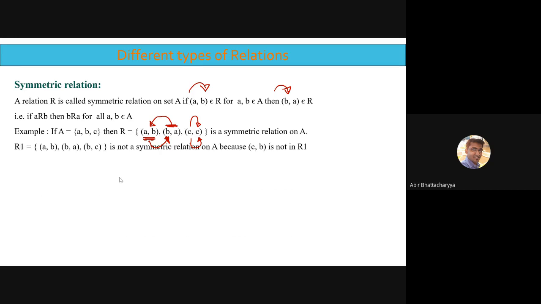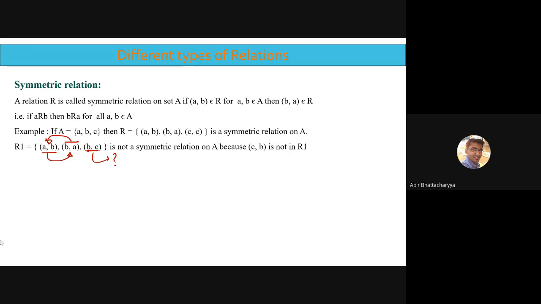Clear? Like in this example, this example is not a symmetric relation. AB present, symmetric part present. BA present, symmetric part present. BC present, where is the symmetric part of BC? It's not present. The symmetric part of BC is not present here. So that's why it's not a symmetric relation.